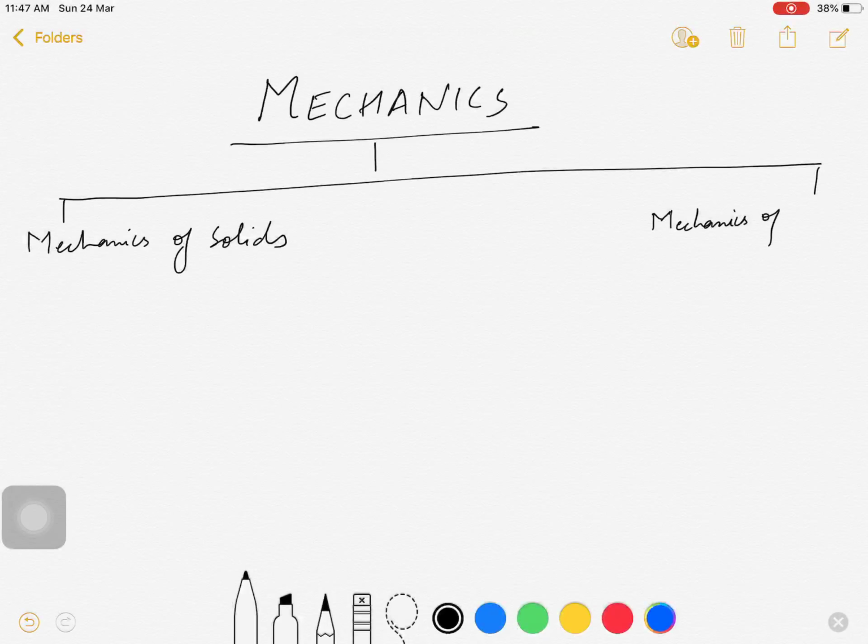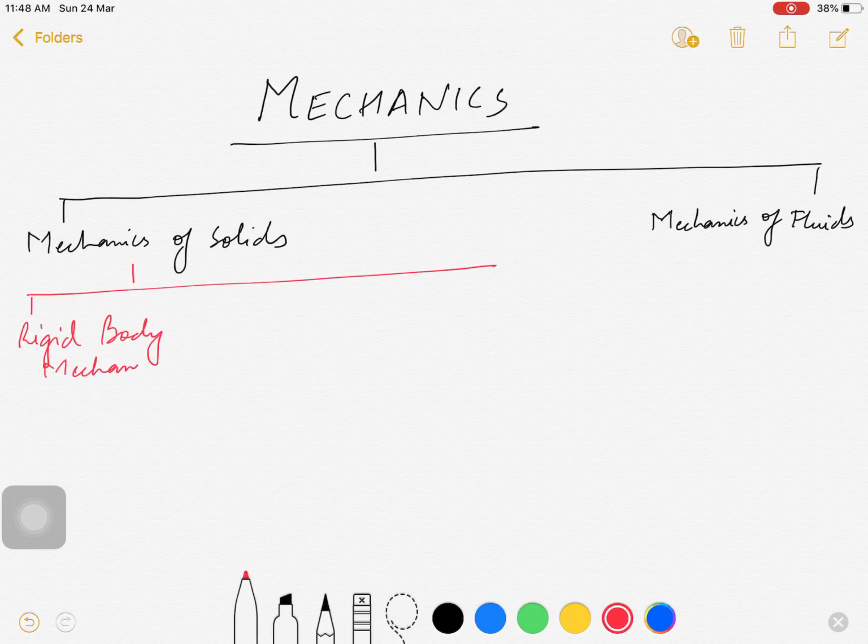Again, mechanics of solids is categorized into two types. First is rigid body mechanics, and second is mechanics of deformable bodies. So let me explain these two bodies, rigid body and deformable body.